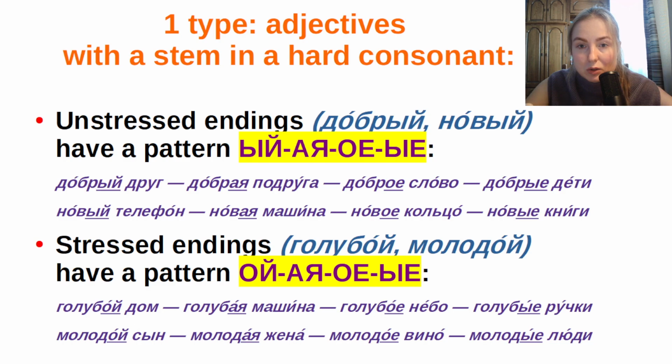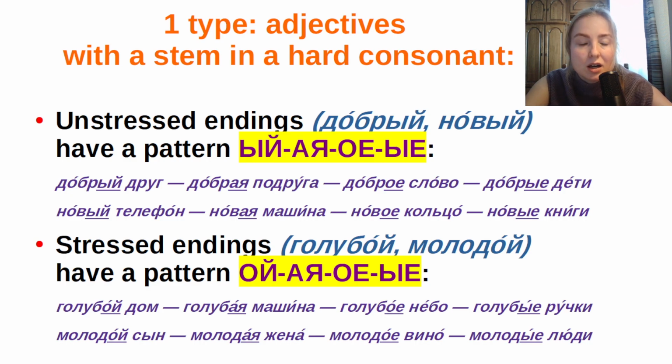Pay attention to a very important thing: we always understand the pattern of adjectives starting from the masculine word. The masculine adjective is the main form of adjectives. So if you open a dictionary and you want to find the translation for big, good, beautiful, doesn't matter, you always find the first form, the masculine word. And because of the masculine form, we can understand what kind of type it is. So if you see добрый, it means that it's the first type.